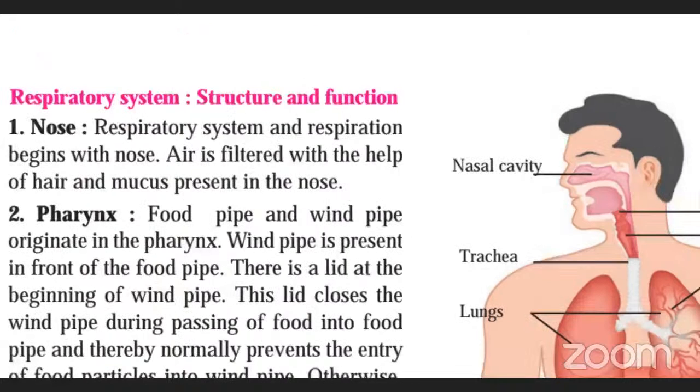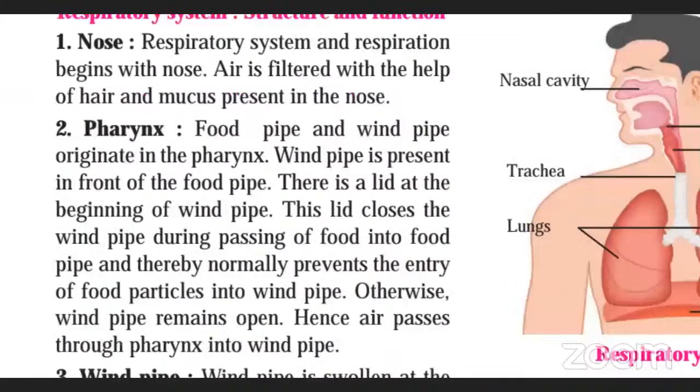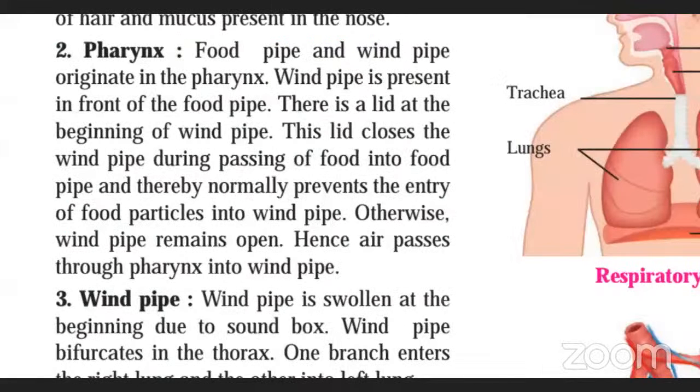Otherwise, what will happen? Whatever food we are eating may enter the windpipe, right? If the lid is not closed, the food may enter the windpipe, because windpipe and food pipe are connected. You can see they originate from the same side. So that lid is closed so that food does not enter the windpipe.